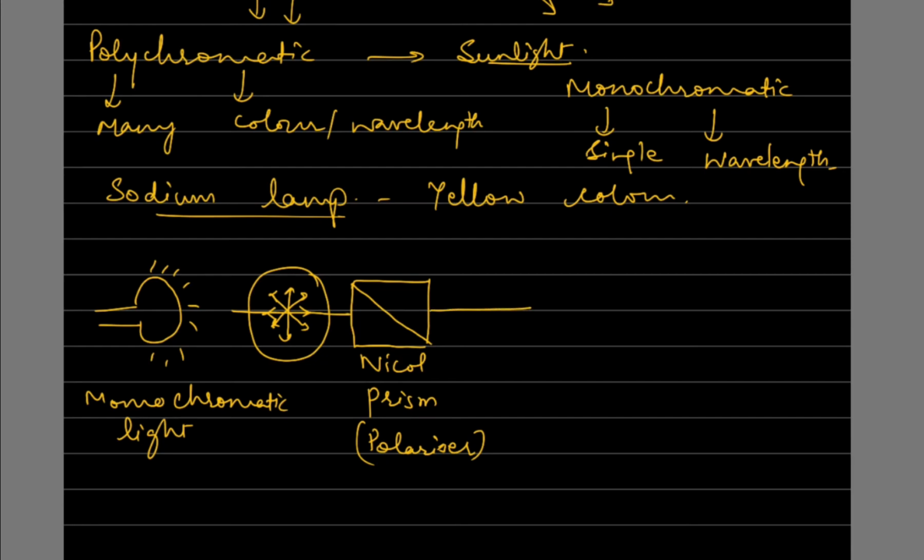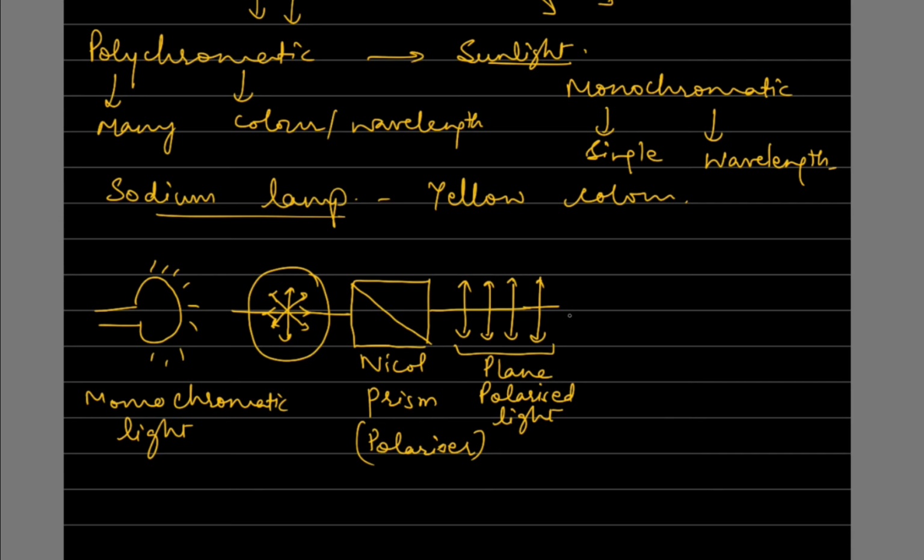So now the light comes in this way. You can see the vibration is only in one direction. This type of light, where the vibrations are only in a single plane, is called plane polarized light.